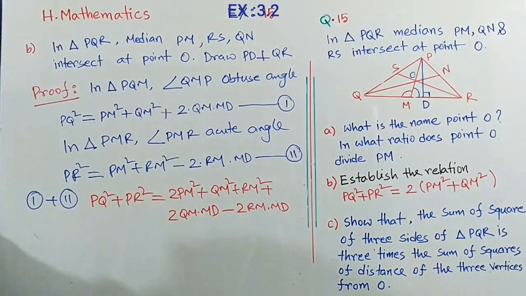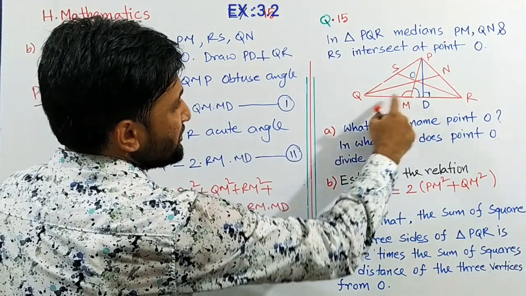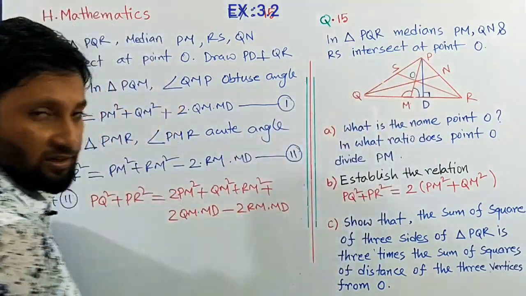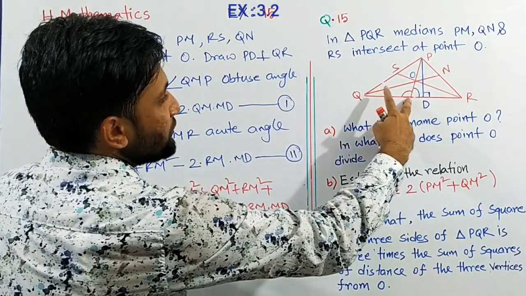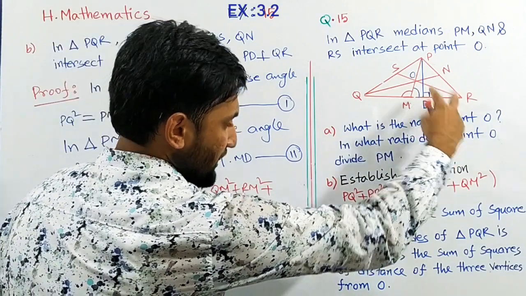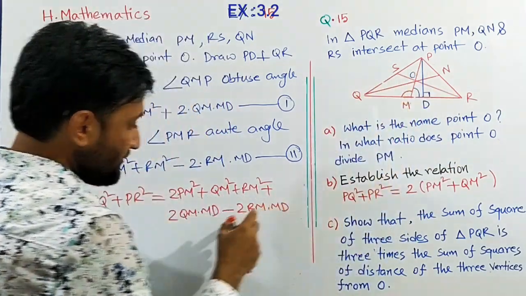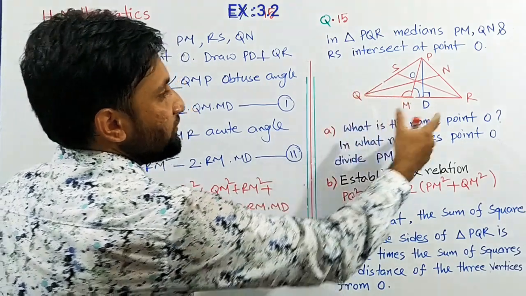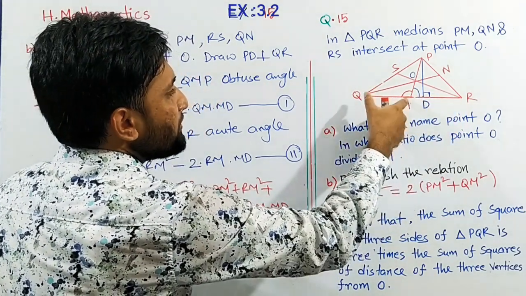But here M is the middle point of QR because PM is the median, so we can write QM equals MR. We replace RM with QM because they are equal.